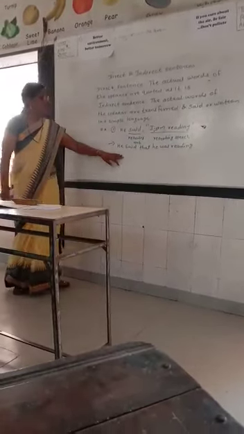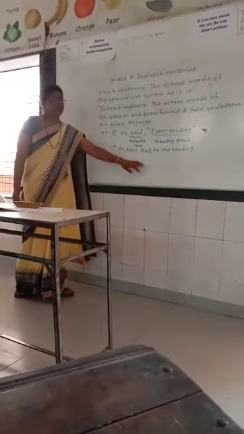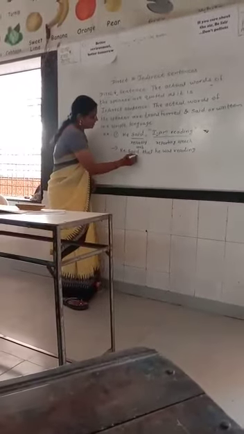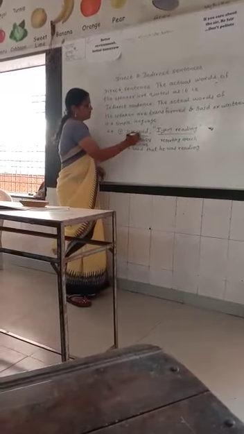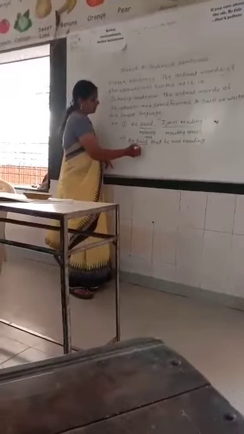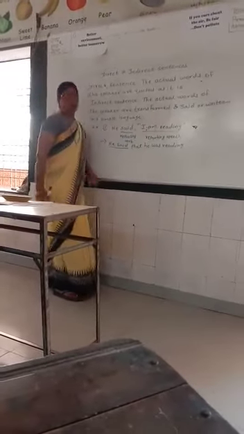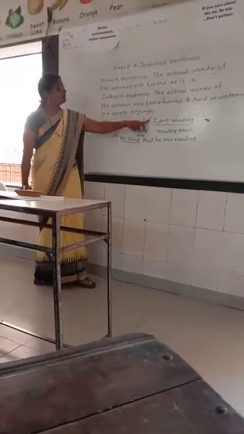Now I write down the answer of this direct sentence into indirect sentence. Now look at this. We write the same words, he said, in the same pattern. Then I omit all the inverted commas which are in the direct sentence.